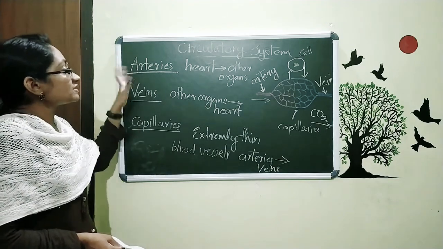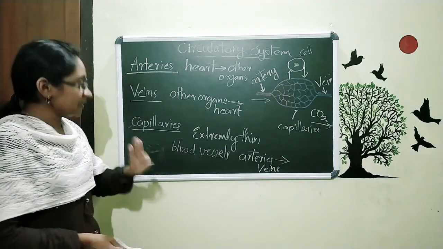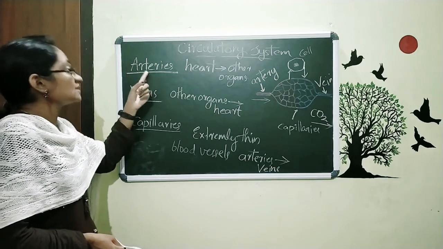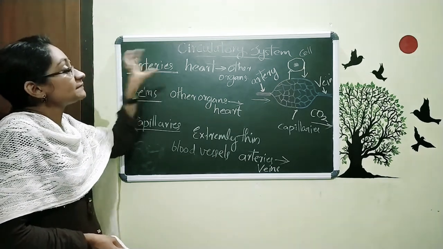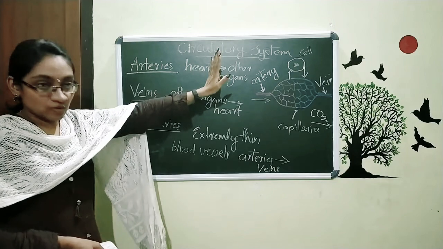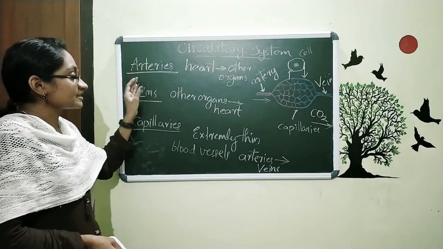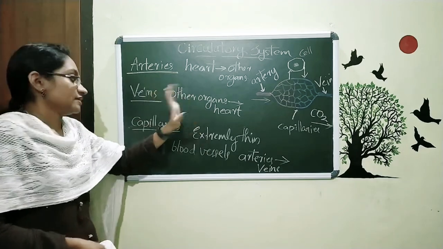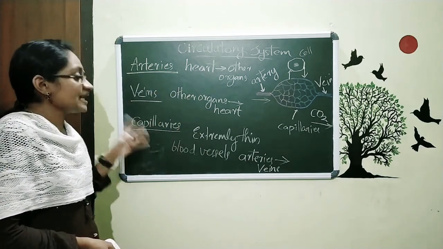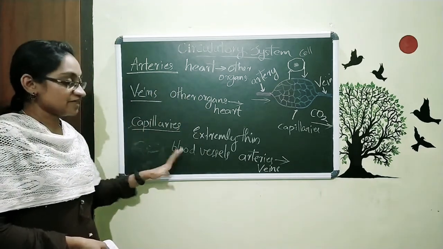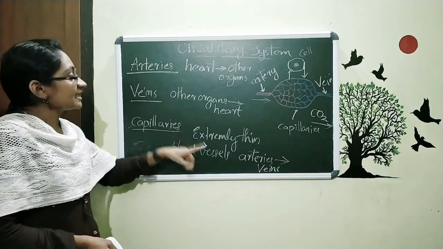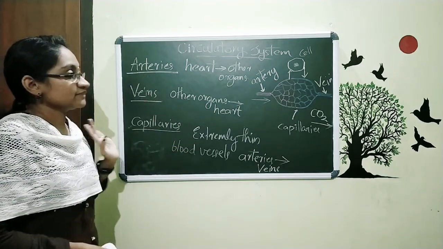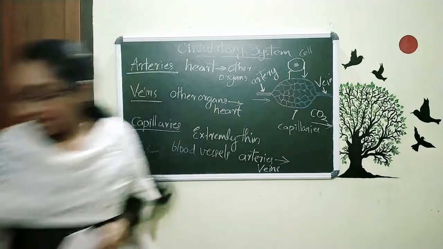So this is all about the three types of blood vessels. The first one is arteries, which take the blood from the heart to other organs. Veins are the blood vessels that collect blood from other organs to the heart. And the third one is capillaries, very tiny blood vessels that connect arteries to veins. Here you can see a diagram.